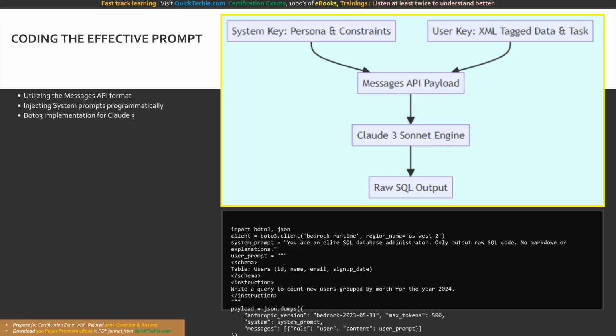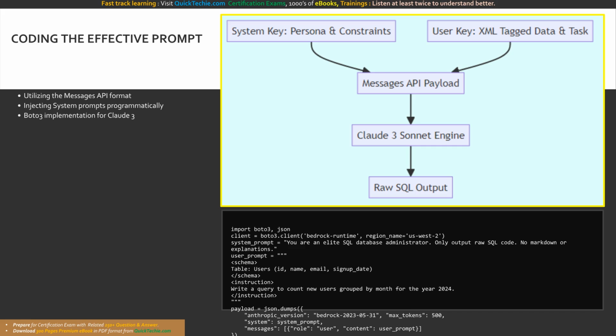Next, we craft the user prompt. We use strict XML tags. We wrap the database architecture inside a schema tag, providing the vital context. We wrap our explicit task inside an instruction tag. Amazing. There is absolutely zero ambiguity here. We package this into our JSON payload, mapping the system string to the system key and the user prompt into the messages array. We cap our max tokens to 500 to constrain costs.